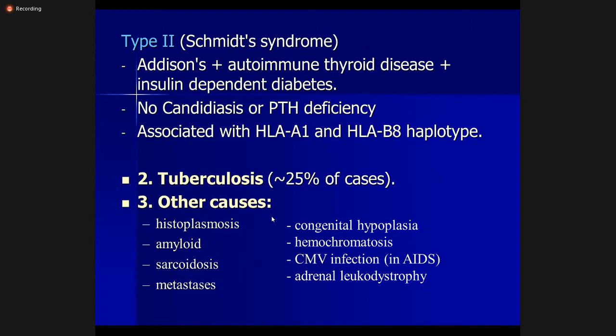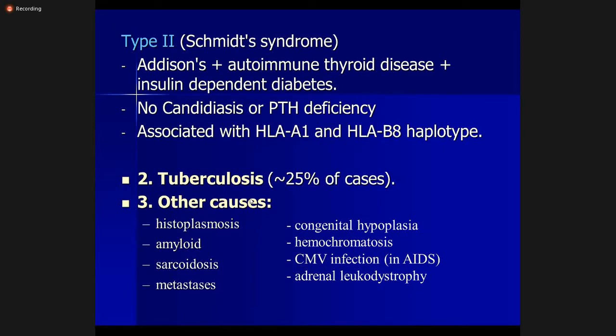Now coming to type 2 of autoimmune Addison's disease, this is called Schmidt syndrome. Here there is Addison's disease, autoimmune thyroid disease, and insulin dependent diabetes. So this is a set of autoimmune diseases. There is no candidiasis or parathyroid hormone deficiency. It is associated with HLA-A1 and HLA-B8 haplotypes.